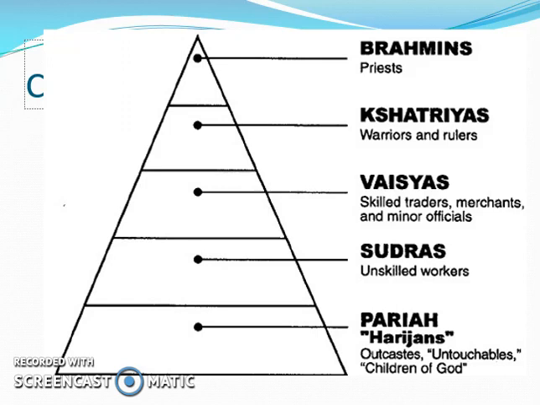Fourth down is unskilled workers. And at the very bottom, you have what are known as outcasts. At this bottom level of society, you will often not even see it on a social hierarchy representation of the caste system because they are considered so low in society. They have what are known as the dirty jobs, which are the jobs where you work with your hands. And these people who are born into this level of the caste system were very much outcasts. They were treated very, very poorly by everyone else in ancient India.